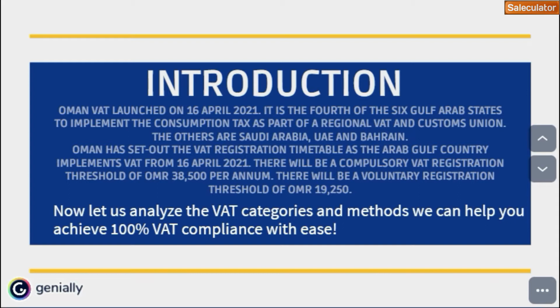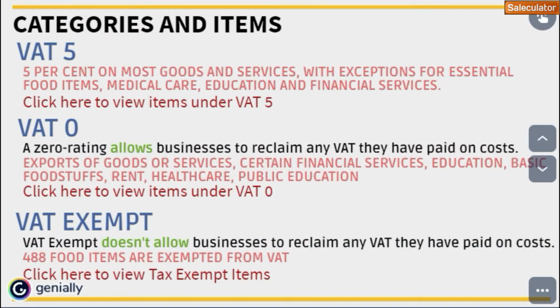Now let's see how we at Saleculator help you get 100% compliance for your business needs. The first thing is there are three categories of value-added taxes in Oman. The first one, as you can see on this slide, is VAT 5, which has 5% on most goods and services. There are certain exceptions on essential foods and items, medical care, education and financial services. These are the exempted cases. But apart from that, most of the goods and services are going to be taxed at 5% VAT.